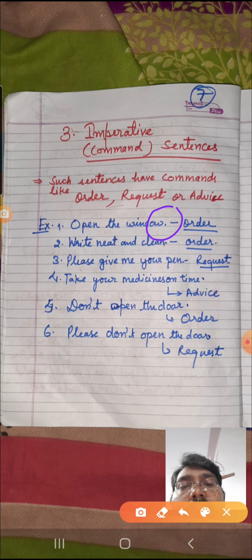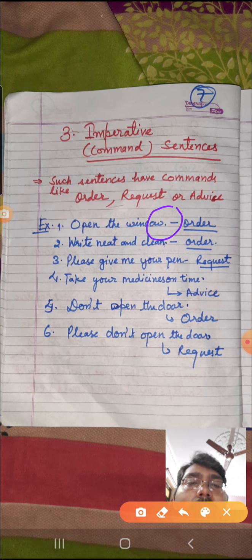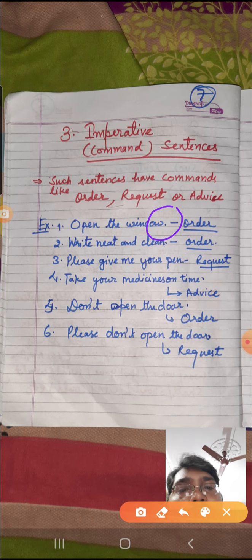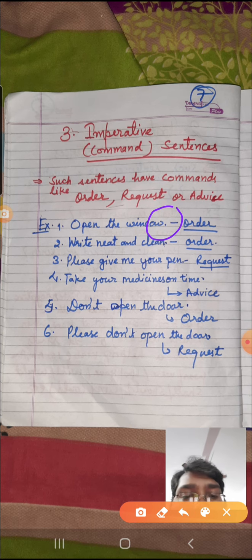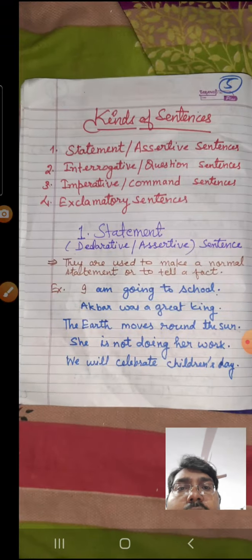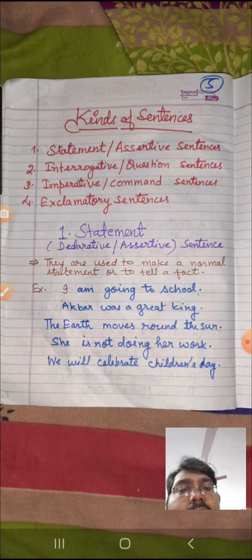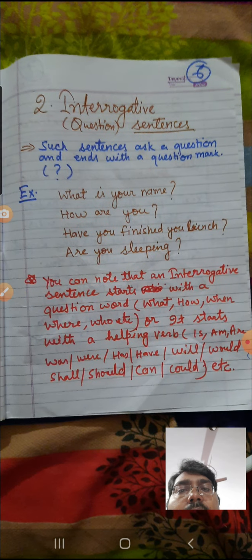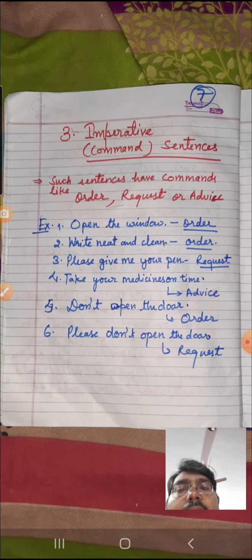Okay, so if in a sentence there is a command, an order, a request, or an advice, then you can easily find out that this is an imperative sentence. Okay, I hope it is clear to you. So now we have understood three kinds of sentences. First one is statements. Statements are the normal statements telling you facts and end with the full stop. Now the interrogative sentences ask you a question and end with a question mark. And the third one is the imperative sentences, that give you a command like order, request or advice.